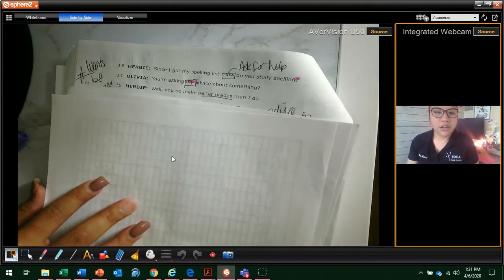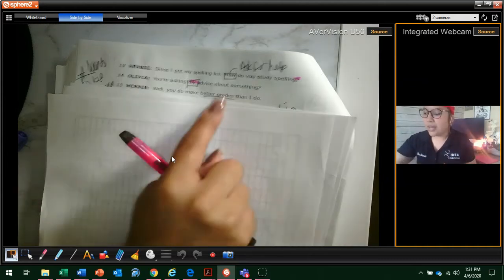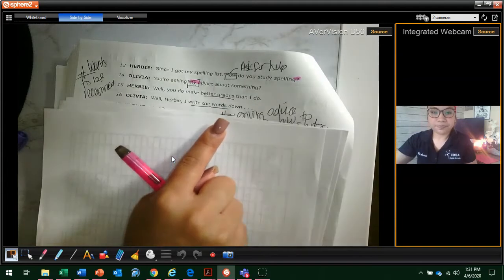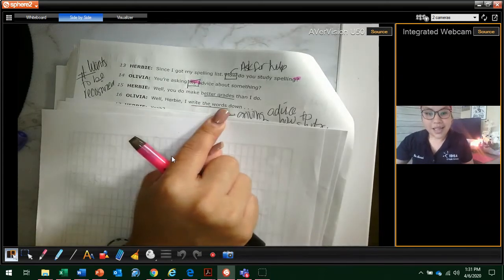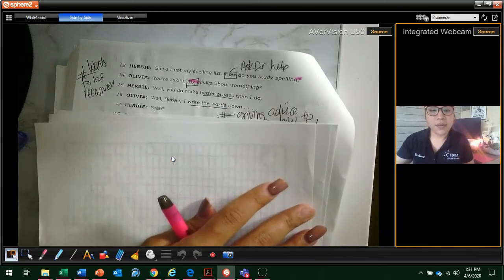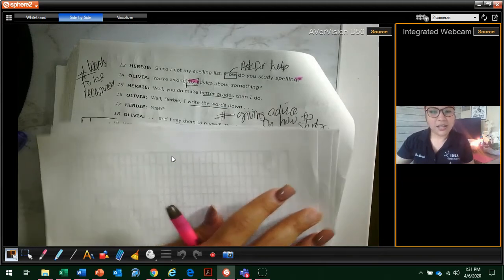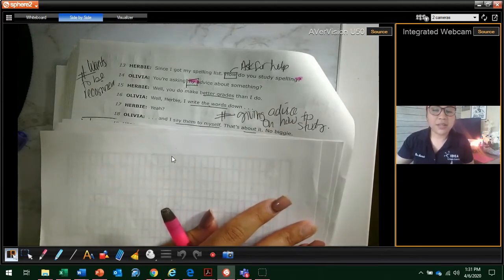Paragraph 15. Herbie, well, you do make better grades than I do. Oh, so he's asking her for advice because she makes better grades than him. So I underline better grades. All right, paragraph 16. Olivia, well, Herbie, I write the words down. So what does she do? She writes the words down. Okay. So paragraph 17. Herbie, yeah? 18. Olivia, and I say them to myself. That's about it. No biggie.